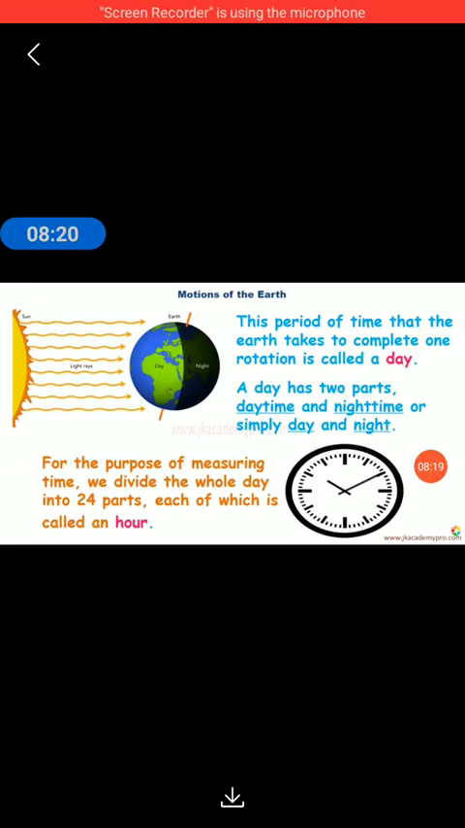This tells us that the period of time that the earth takes to complete one rotation is called a day. That is, when the earth moves one whole turn around itself, it is called a day. The day has two parts, daytime and nighttime, just like we can see in the diagram. Or you can simply say day and night. Now for the purpose of measuring time, we divide the whole day into 24 parts, each of which is called an hour. So therefore we have 24 hours in a day.